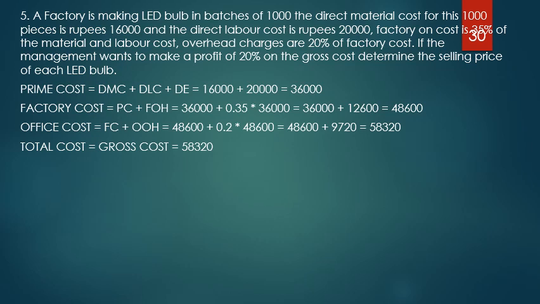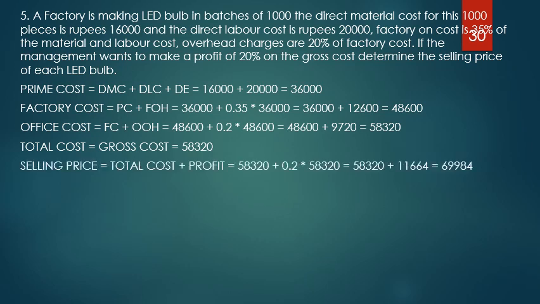To this you have to add 20%, because that is 20% of the gross cost. See here, in the earlier problem it was 20% of the selling price. Here it is 20% of the cost. So it could be anything. You need to be a bit careful here, whether the profit is given in terms of the cost or in terms of the selling price, and accordingly you have to make the changes.